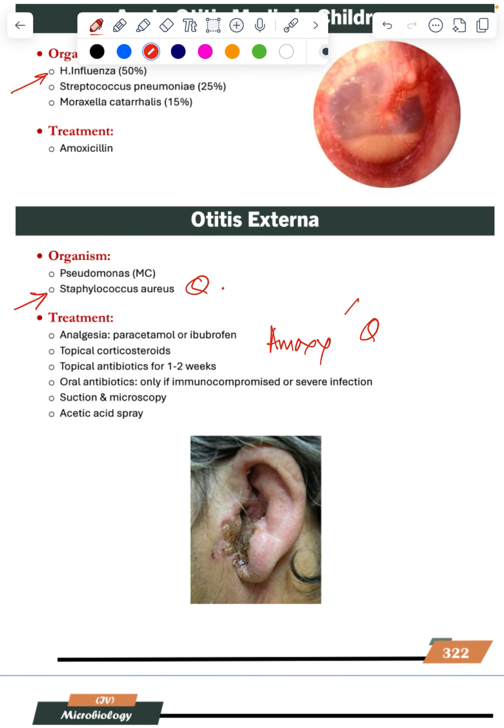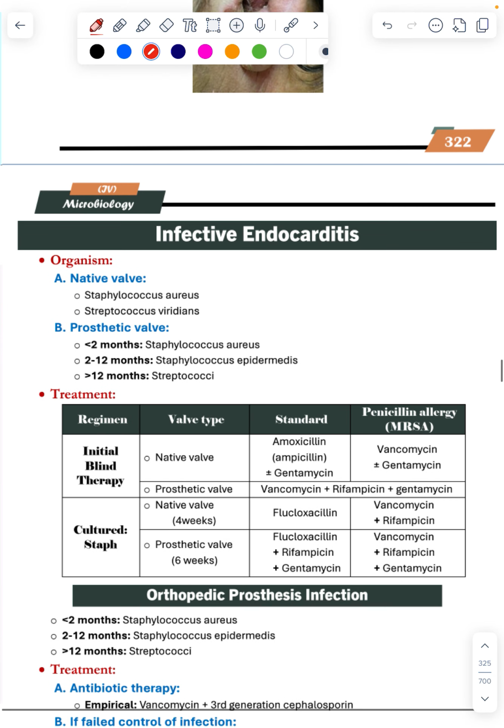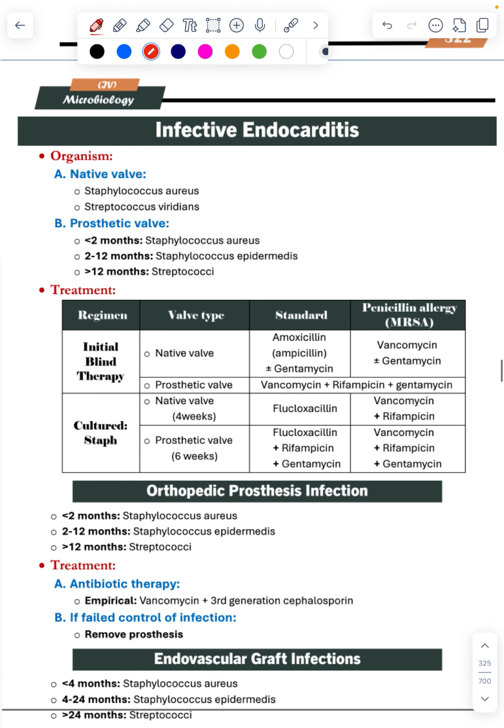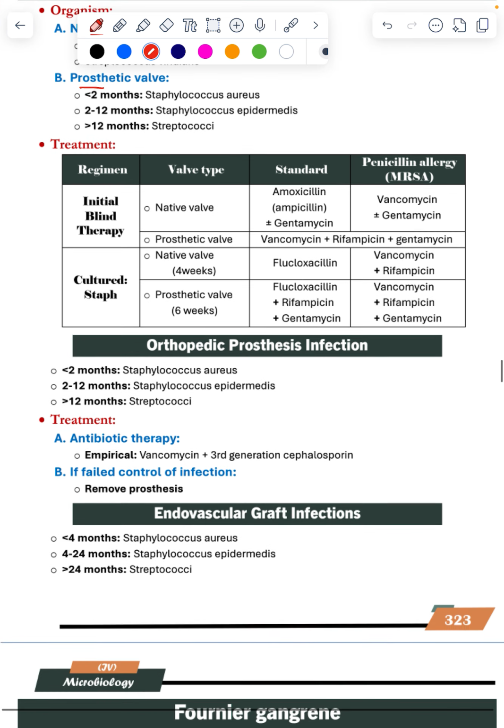Regarding any prosthesis, valves or endovascular valves, orthopedic prosthesis, endovascular, vein grafts. This is orthopedic graft.